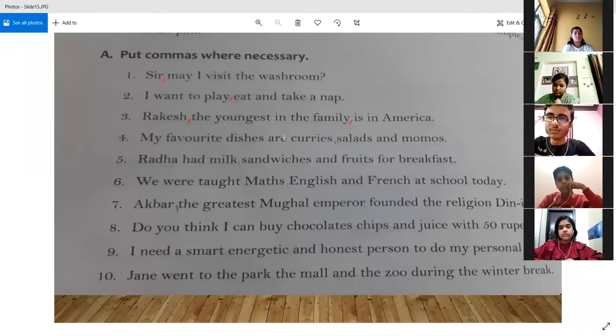So over here also, the youngest in the family is being talked about for Rakesh, and is in America. This information is also being given for Rakesh only. So we have separated them with the help of comma. So this was the case of opposition. Thank you, sir. Okay, welcome.